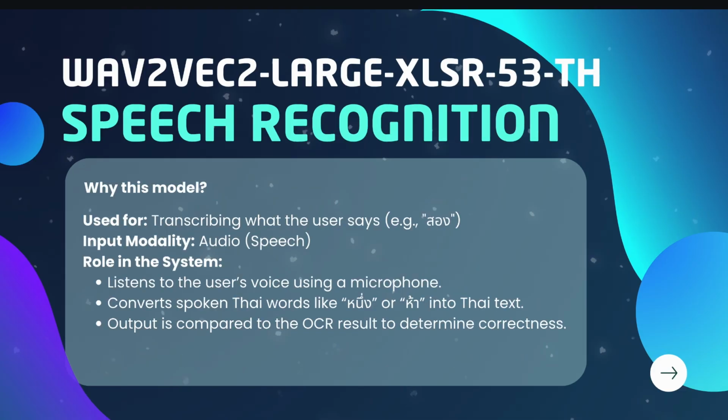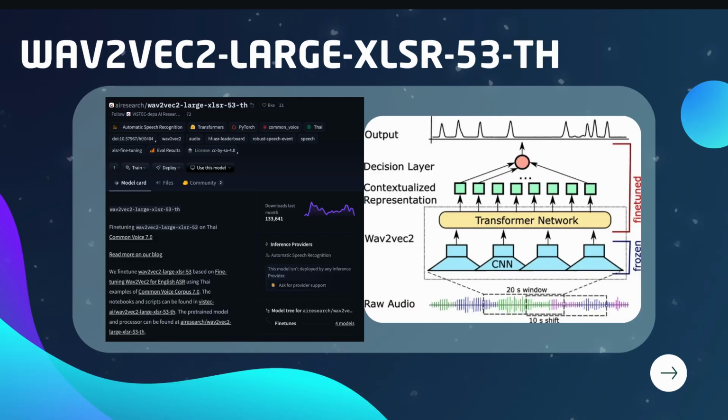Now, the WAV2VEC2 speech recognition. For our speech recognition component, we selected WAV2VEC2. This model listens to the user's voice through a microphone and converts spoken Thai number words into Thai text. The output is then compared to the expected answer determined by the OCR component. This model is specifically fine-tuned for the Thai language, making it ideal for our application.